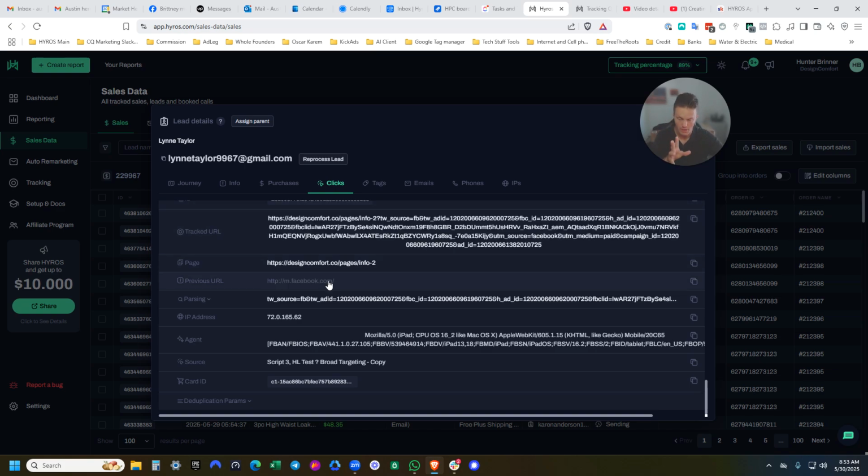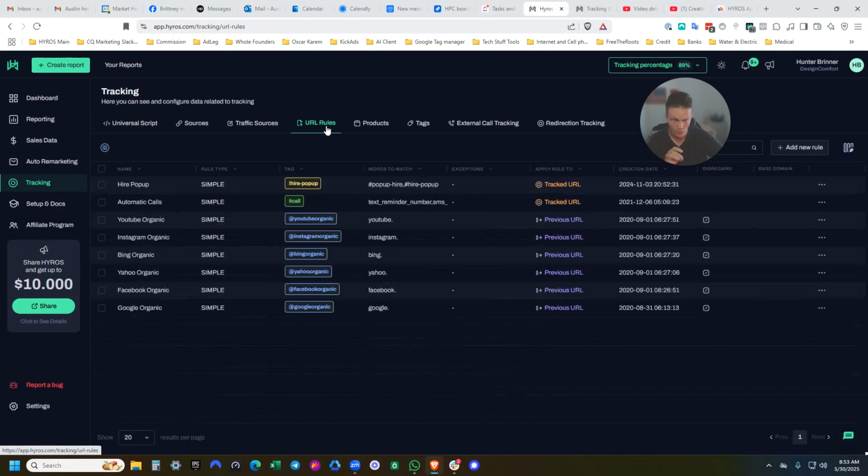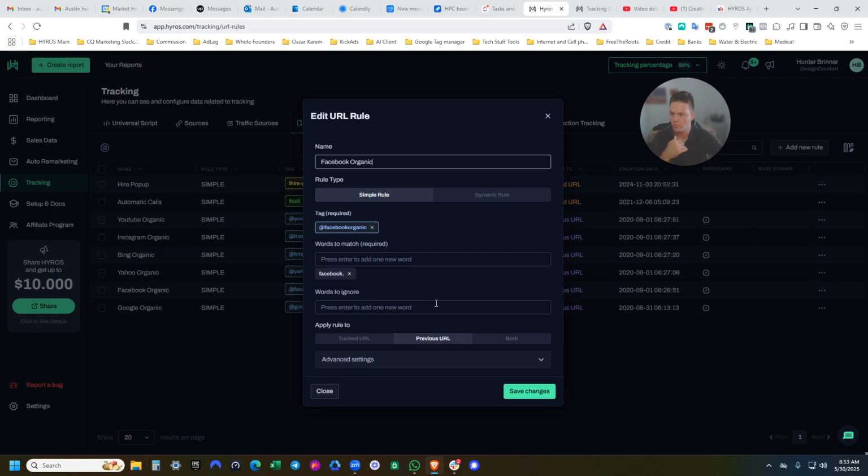So the previous URL for a URL rule is going to say youtube.com, so we know that it came from youtube.com. This, the URL rules, is the easy way of setting this up. The other way that I showed you is way more useful for being able to track the clicks, the IP address, etc. It's way more accurate doing it like that.